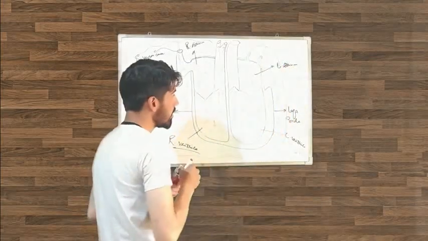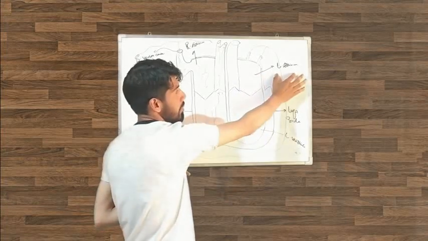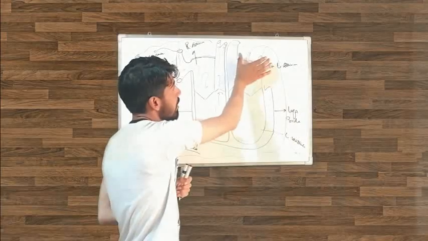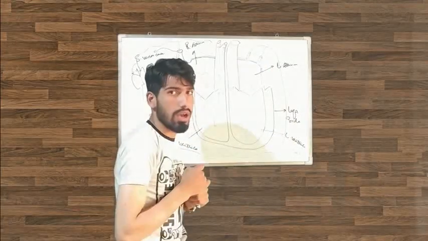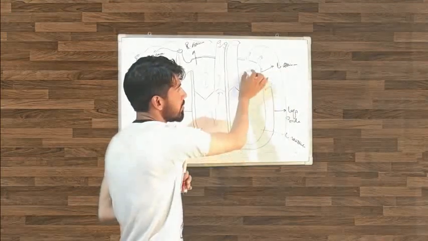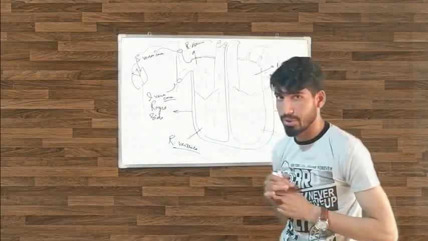So the blood comes in this region. In the left atrium there are two veins called pulmonary veins. These are pulmonary veins. There are actually four pulmonary veins. So the blood comes in the left atrium. Now what happens in the left atrium?